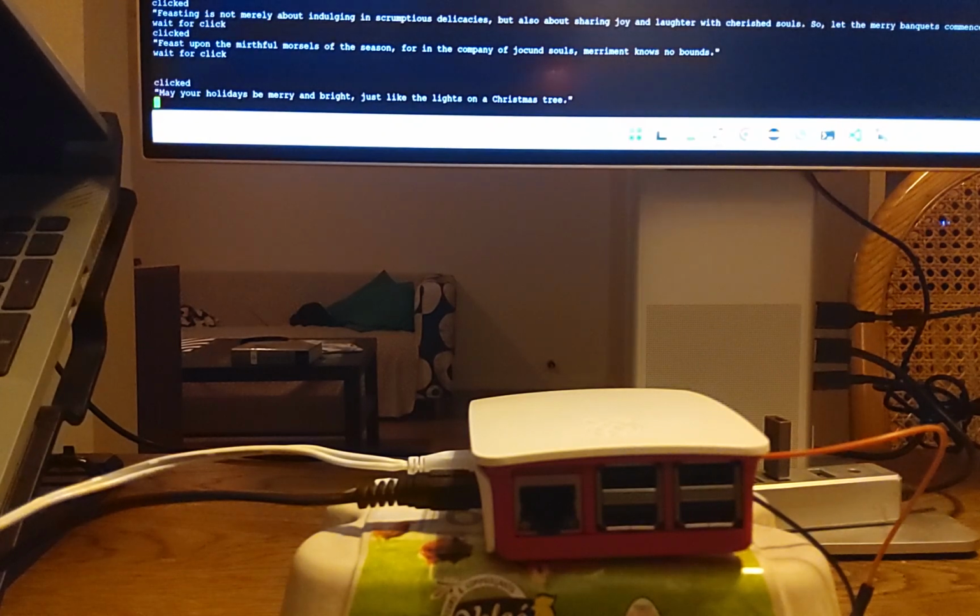There it is. A little bit later. Ho, ho, ho. Legal notice. You are hearing audio generated by AI and not Oscar Wilde. May your holidays be merry and bright, just like the lights on a Christmas tree.